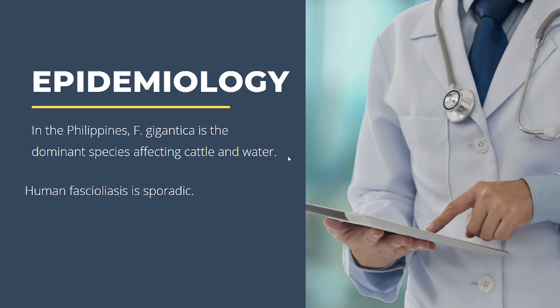Now, as far as fascioliasis is concerned, it has a worldwide distribution and is particularly important in livestock raising countries. Remember, in the Philippines, the dominant species affecting our cattle and water buffalo is Fasciola gigantica. In a South Cotabato study, prevalence reached about 89.5%. Occurrence is sporadic in humans, but it can happen. There have been outbreaks.